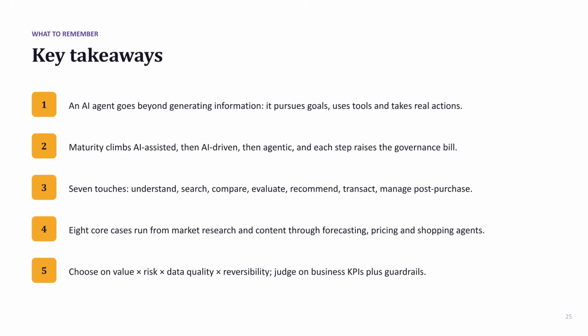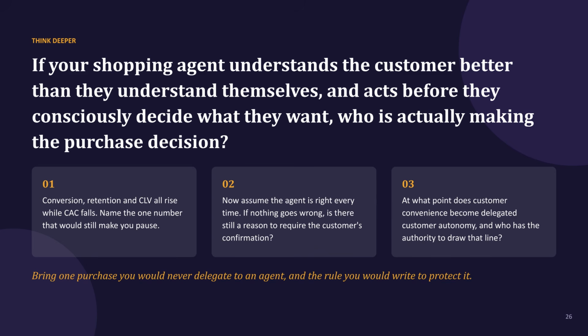In summary, agents pursue goals and take actions. Governance costs rise with autonomy. There are 7 key touchpoints, and prioritizing use cases requires balancing value against risk. As we conclude, consider this. If an agent knows a customer better than they know themselves, who is really making the purchase decision? Reflect on what you would never delegate to an agent, and the rules you would set to protect that boundary.